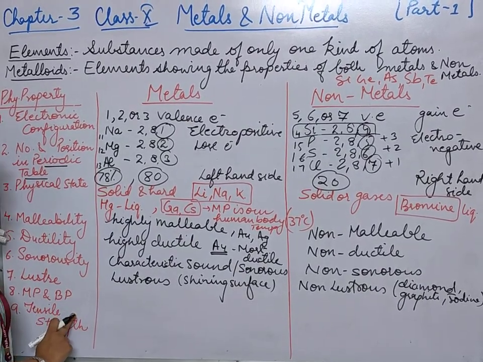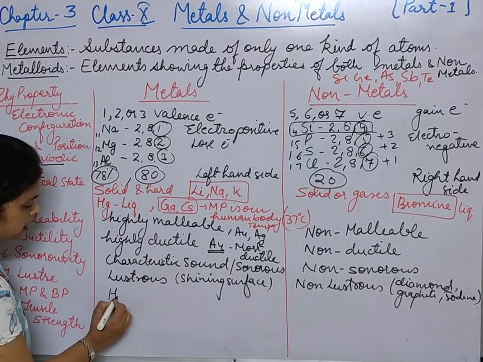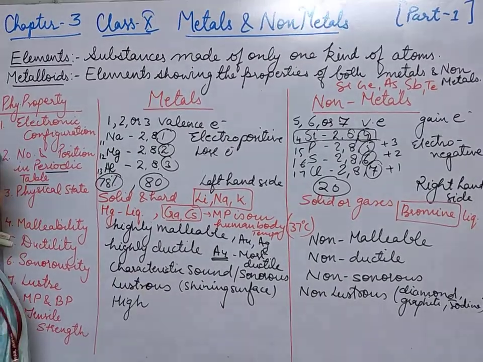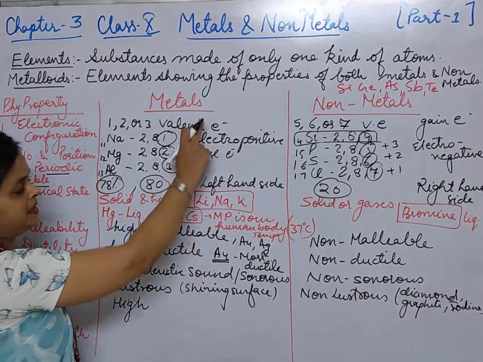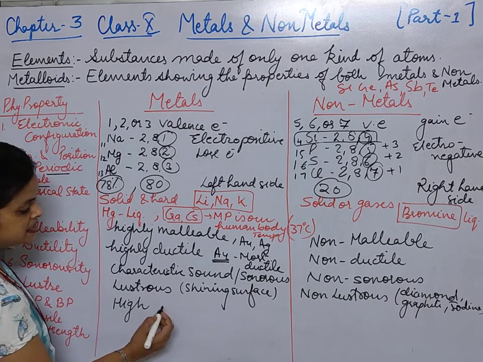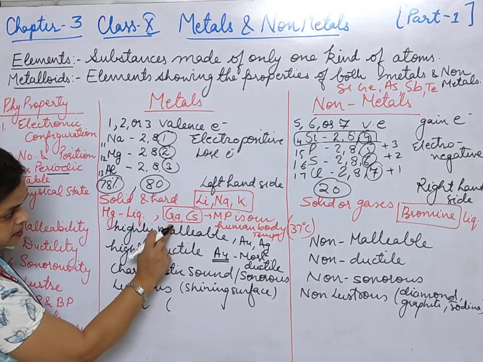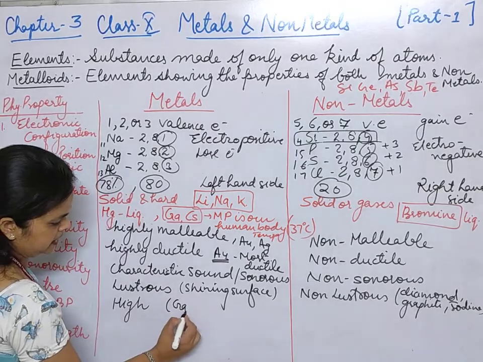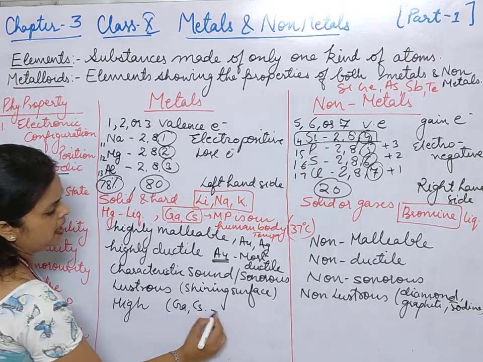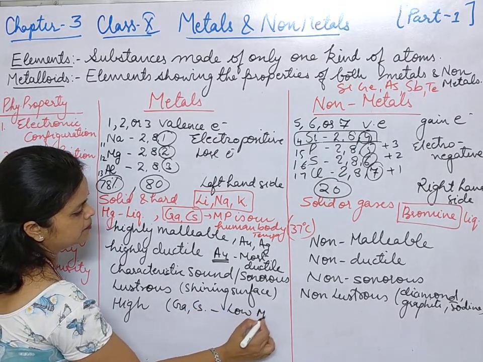Melting point and boiling point are generally high. The melting point and boiling point of metals are high, and we have seen the exception. Which are the exceptions? Gallium and cesium. Gallium and cesium have a low melting point.